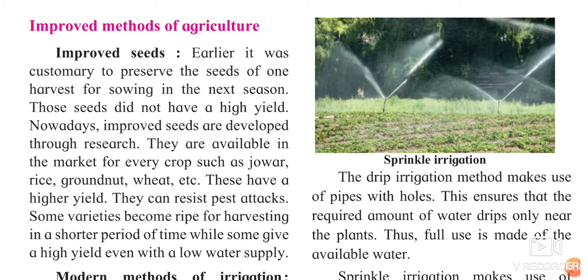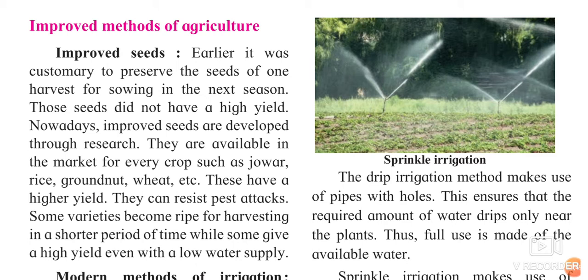Earlier, it was customary to preserve the seed of one harvest for sowing it into the next season. For example, if I am growing rice in my particular field, what I was doing, I should keep some amount of rice grains with me, so that those rice grains will be useful for me in the next season to sow it. Those seeds did not have high yield, and the seeds which I will sow will not have good yield. Yield means what? It will not give out the good crop for you.